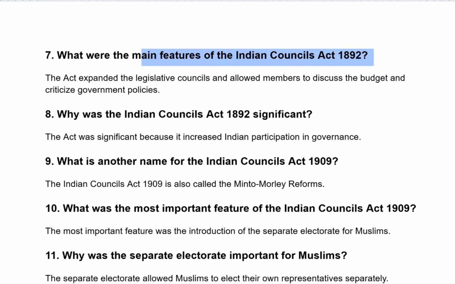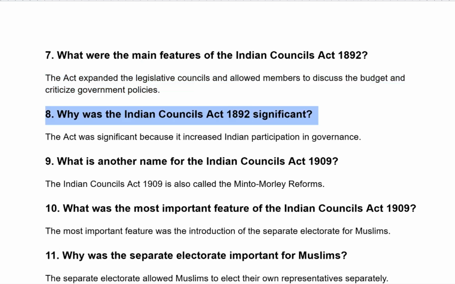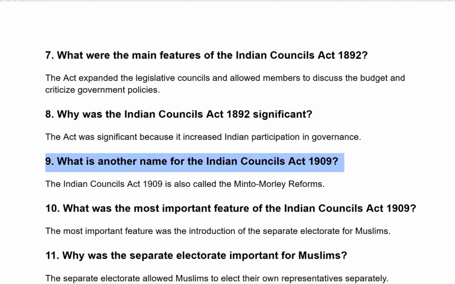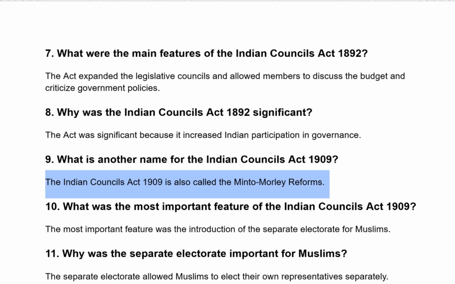What were the main features of the Indian Councils Act 1892? The Act expanded the legislative councils and allowed members to discuss the budget and criticize government policies. Why was the Indian Councils Act 1892 significant? The act was significant because it increased Indian participation in governance. What is another name of the Indian Councils Act 1909? The Indian Councils Act 1909 is also called the Minto-Morley Reforms.